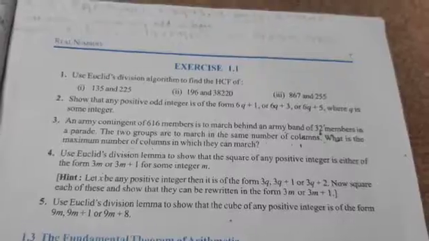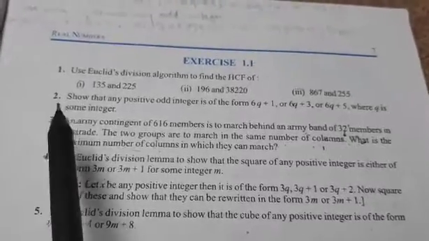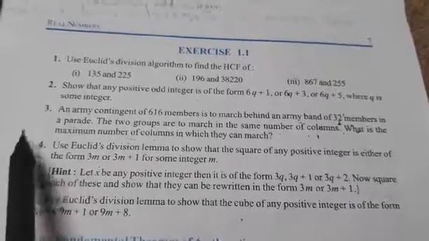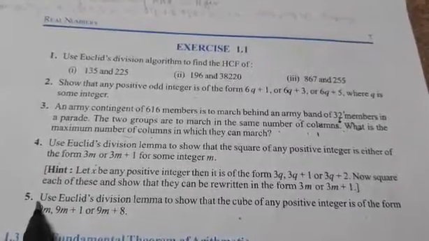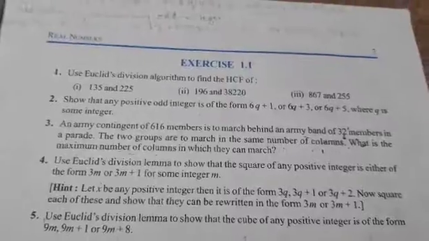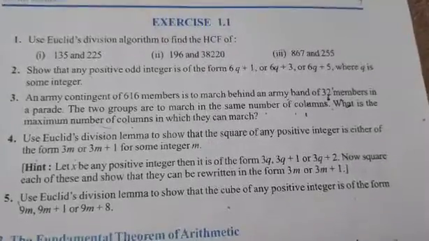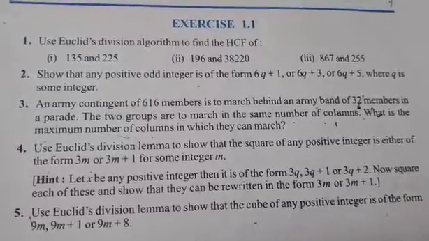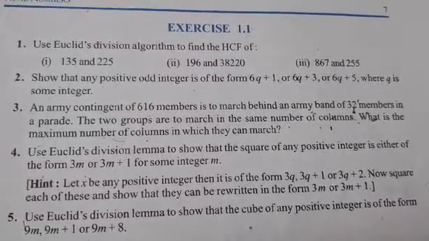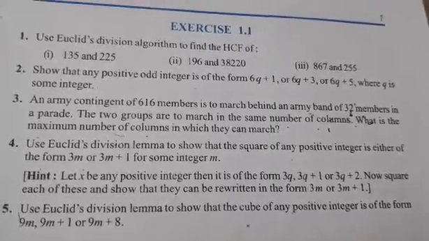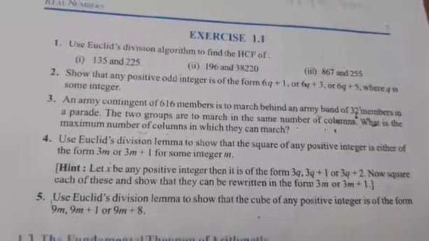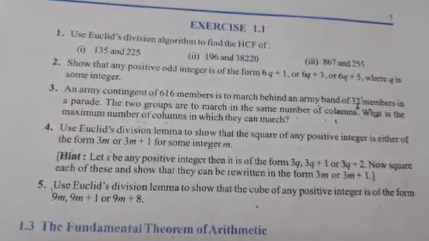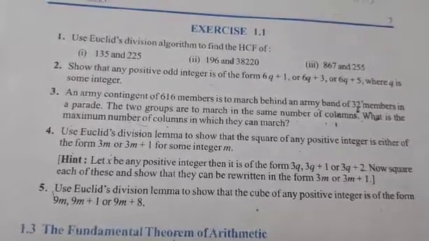The remaining questions in this exercise, second, fourth and fifth, are all prove-that sums, which we will take up later. Is that point clear? At present I am taking all the calculative sums, which are comparatively easier. So the exercise 1.1 is over. You will complete this work in your classwork. I hope you understood Euclid's method. In the next class we will take up the fundamental theorem of arithmetic. Thank you.